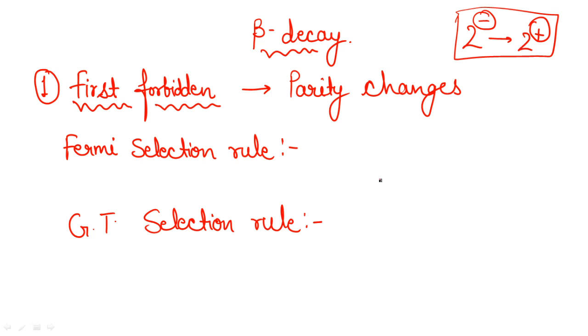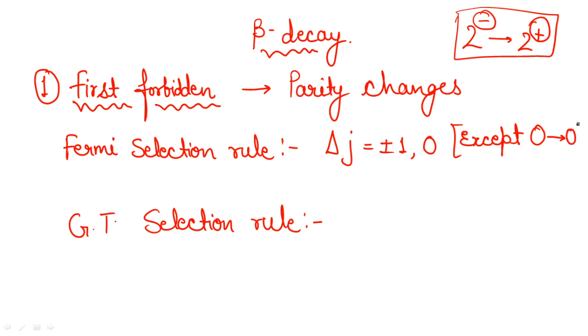Clear? Now the selection rule corresponding to the Fermi selection rule is that delta J will be equal to plus minus 1 and 0. But in this case, you don't need to consider the 0 to 0 transition, except 0 to 0. Clear? That you will not include in this delta J value.